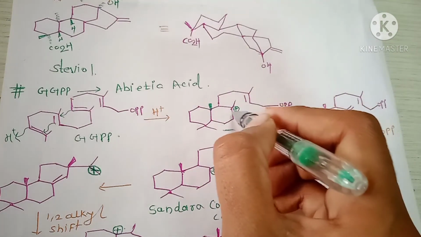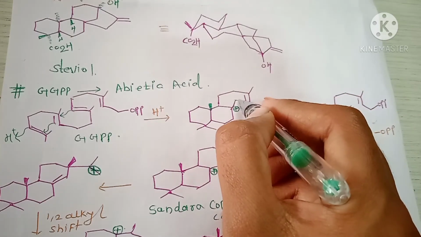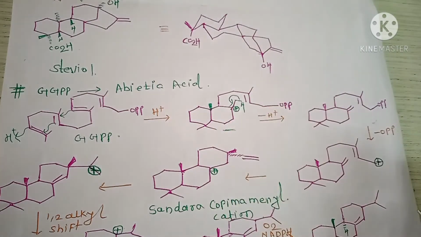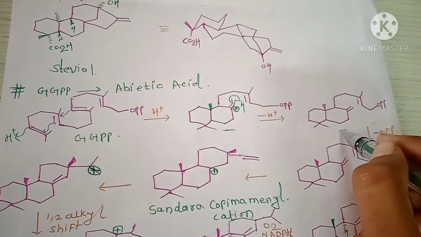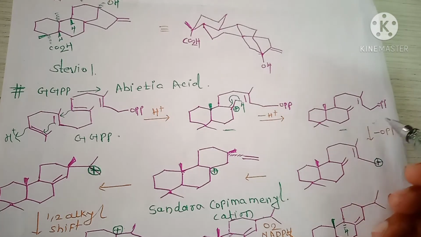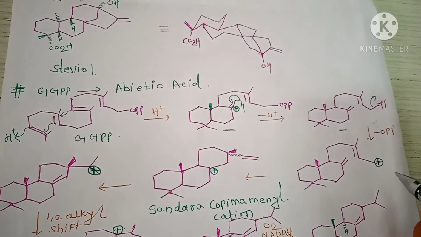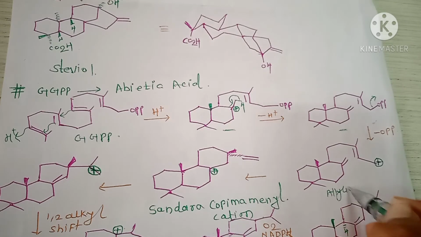Next, the loss of this proton and stabilize the carbocation and formation of a structure like this. Next step is the loss of OPP and the formation of an allylic carbocation.